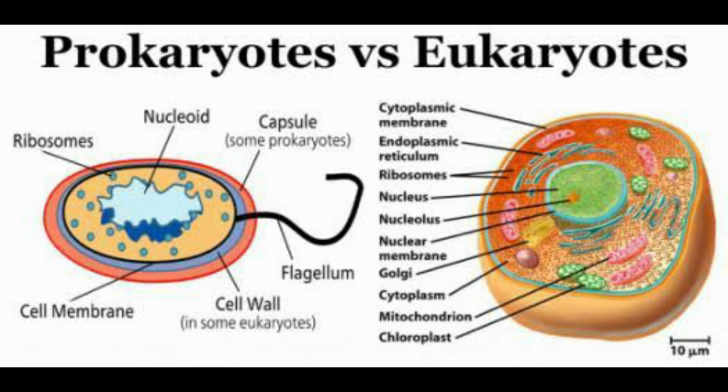However, recent studies have shown that some prokaryotes have as many as four linear or circular chromosomes, according to Nature Education again.